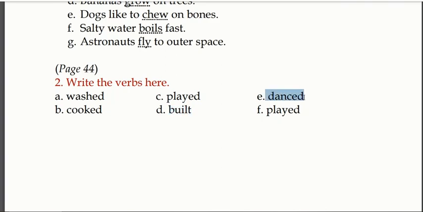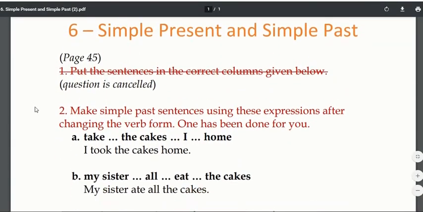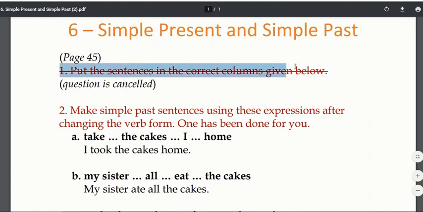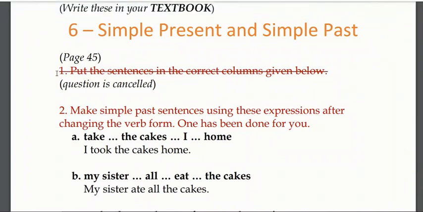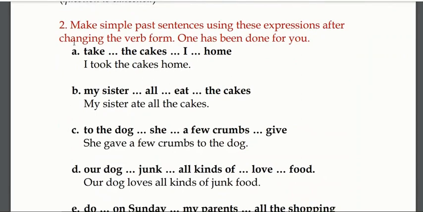Next one, danced. He danced very well. Next one, played. He played cricket very well. We will move on to the next PDF. Students, please note, you have to cancel out this question. Now let me tell you the reason of cancelling. It is very difficult for you to understand during these online classes. So we won't study all this right now, otherwise you may get confused. We will move on to question 2.